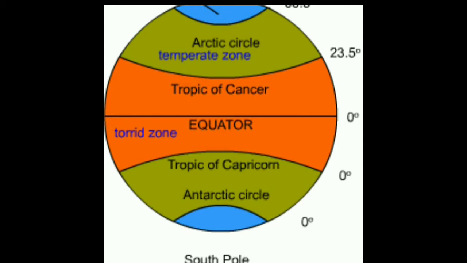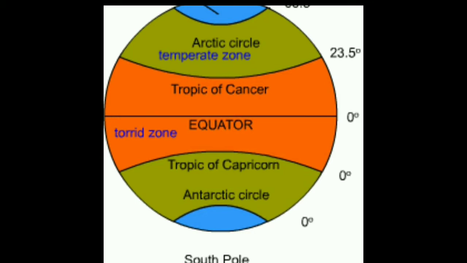So near the equator the temperature will be high, and as we proceed away from the equator, that is as we go from the orange area to the greenish and the blue area, the temperature will become lower and lower. The temperature will reduce. Is it clear?